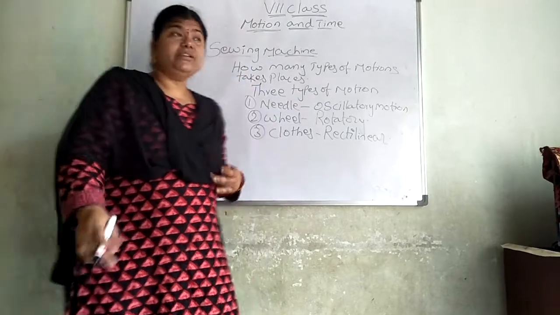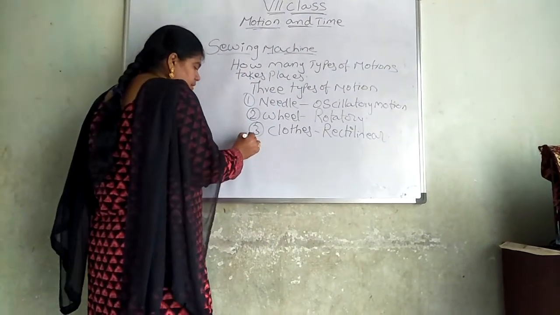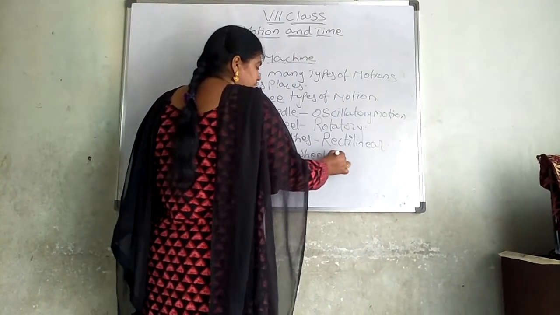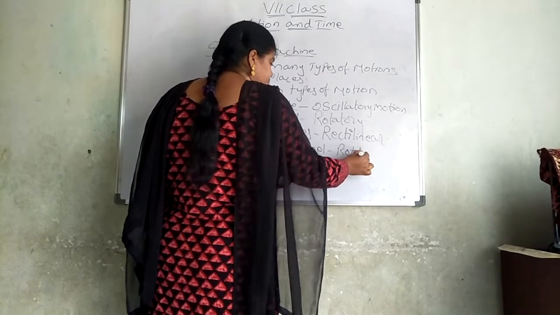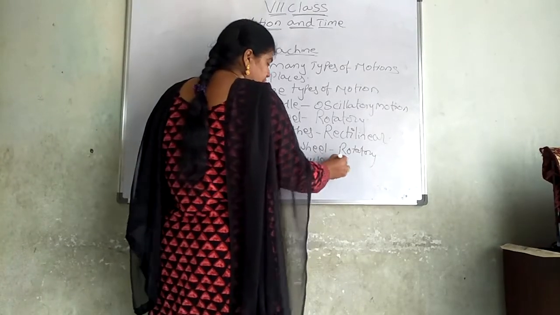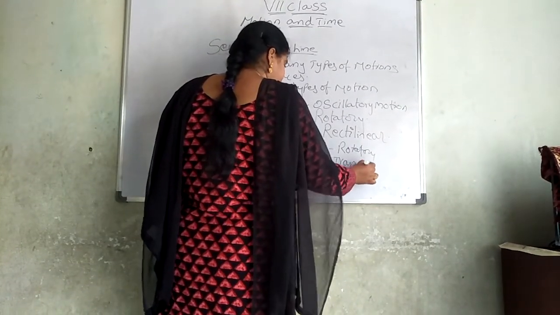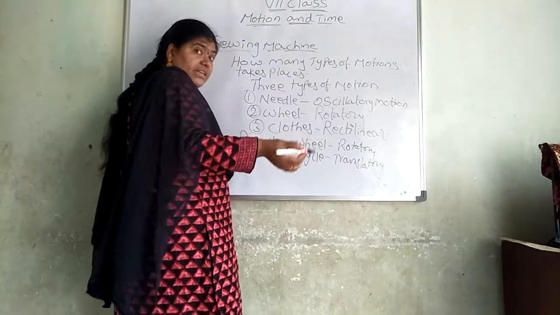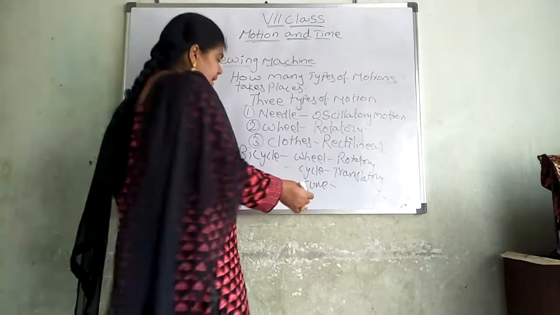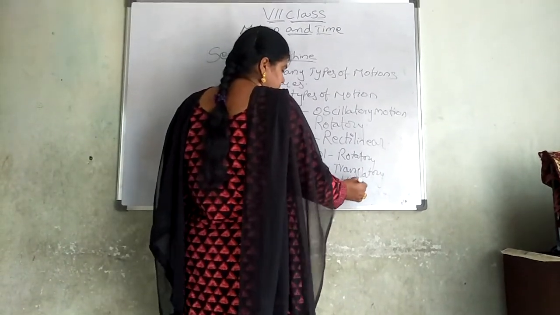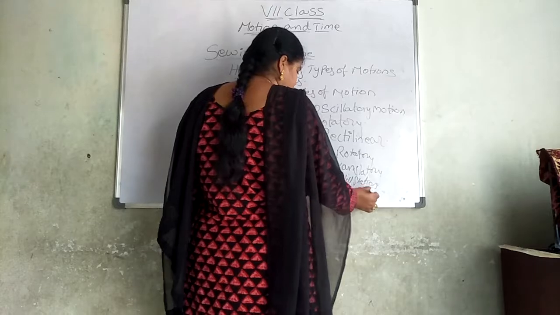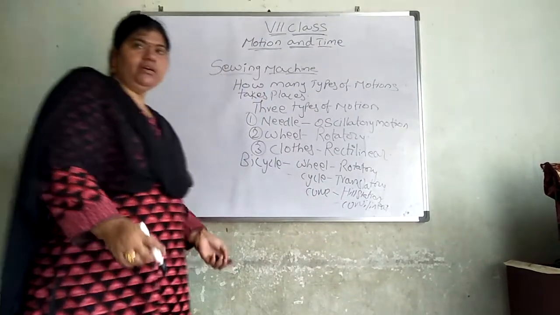Then when we are coming to a bicycle, we can see that the wheels are in rotatory motion. Okay, the cycle moves in translatory motion, or if it is taking a curve, for suppose it is moving in a hilly area, hill stations, we can say that it is moving in a curvilinear motion.